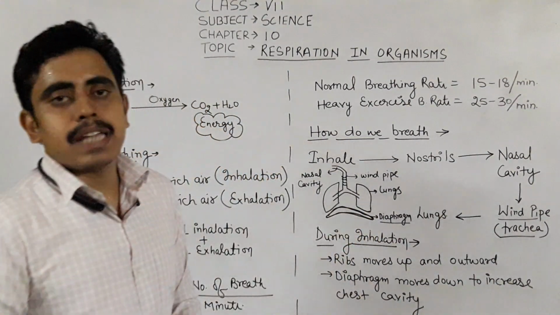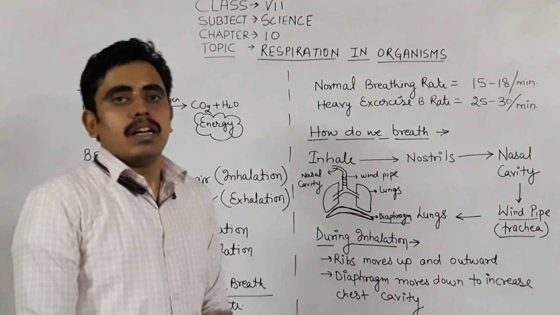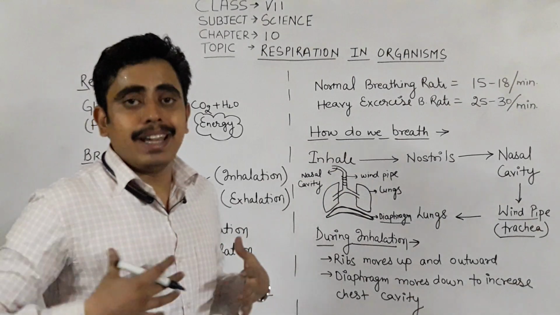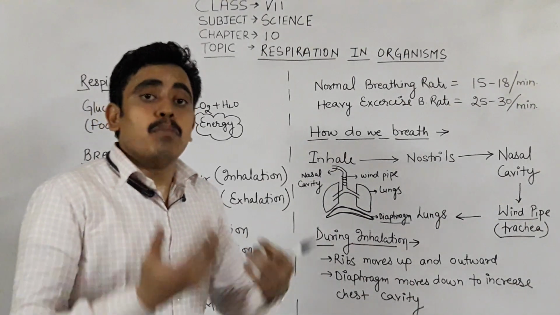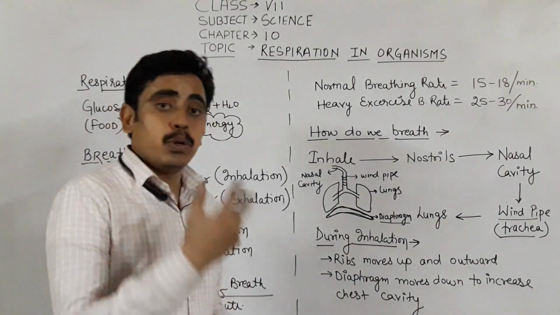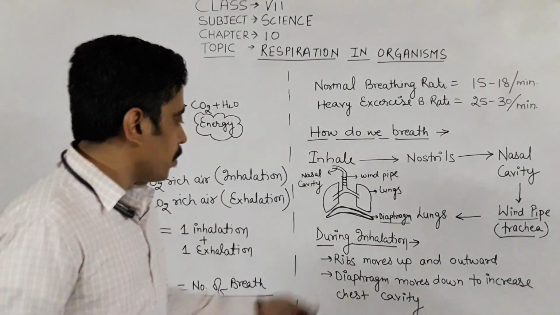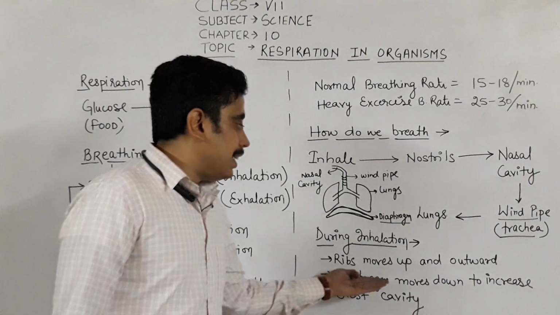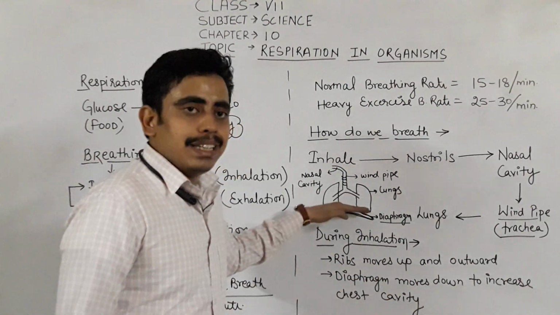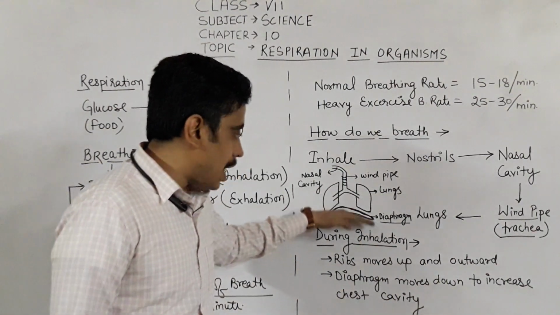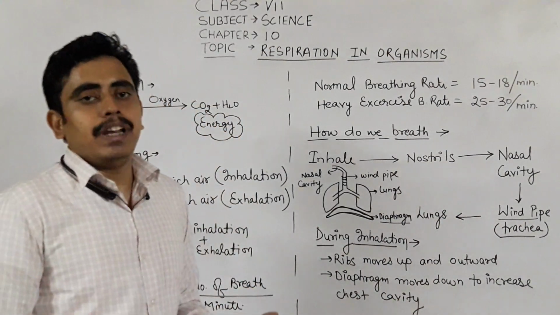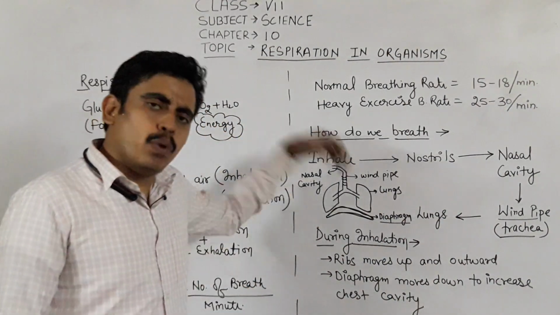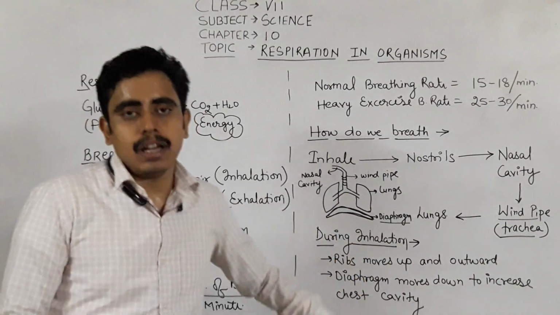It is present to increase the chest cavity, to increase the space, to take in more and more air during inhalation. So during inhalation the diaphragm moves down. When it moves down, more air will move quickly inside the lungs.